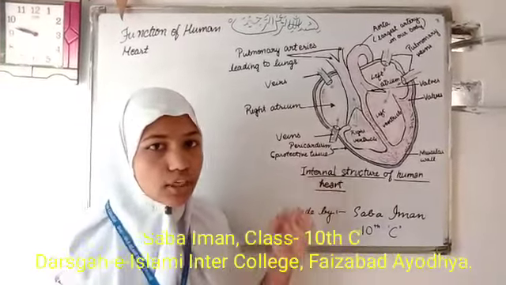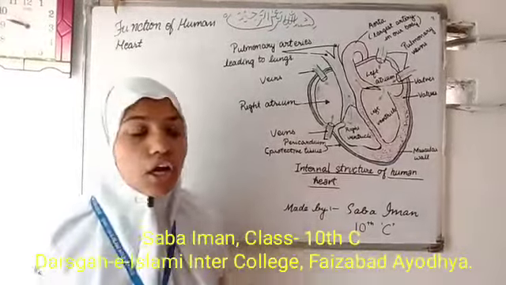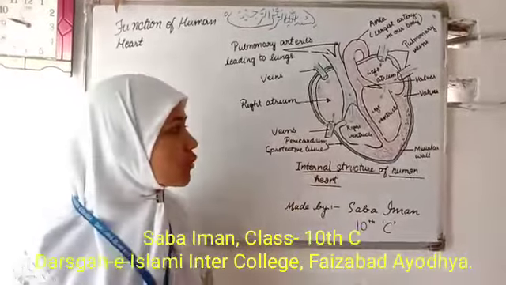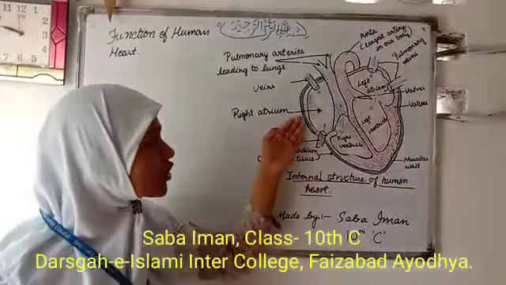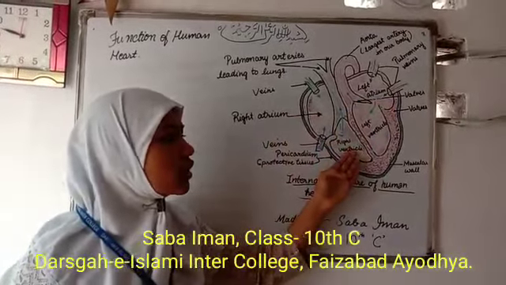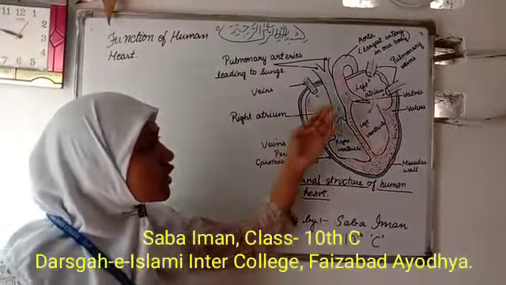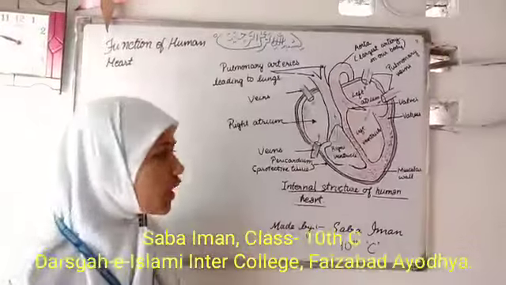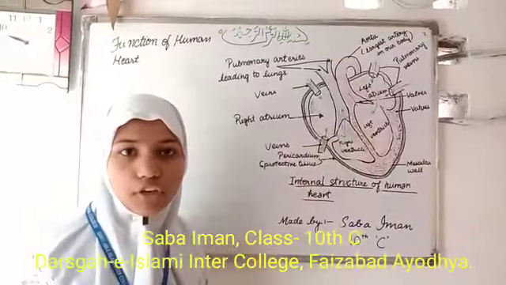I am going to describe the structure and function of the human heart. The heart is a pumping organ. It is made up of cardiac muscles. It has 4 chambers: right atrium, left atrium, right ventricle, and left ventricle. Right atrium is not connected with left atrium, and similarly right ventricle is not connected with left ventricle.